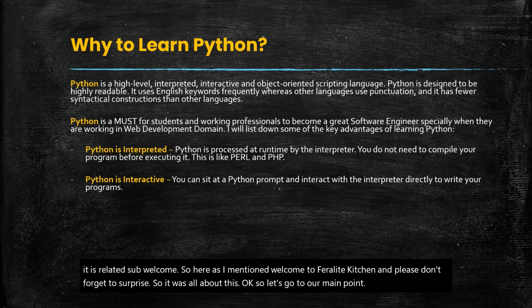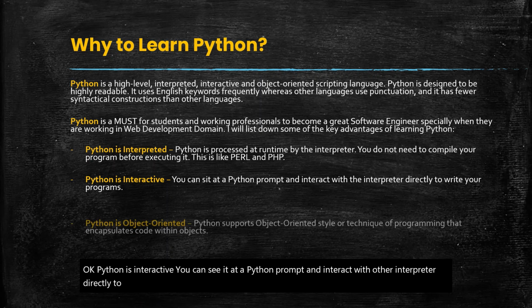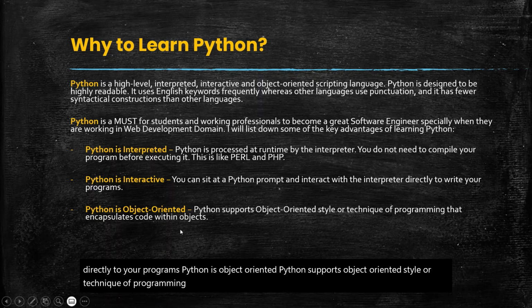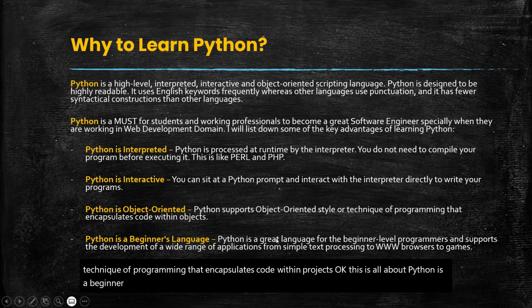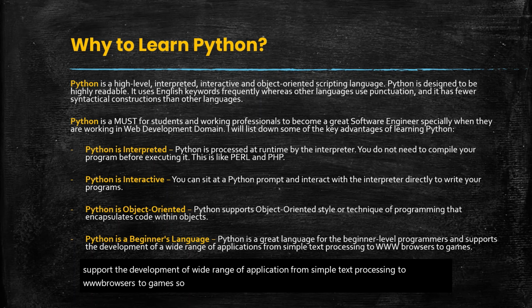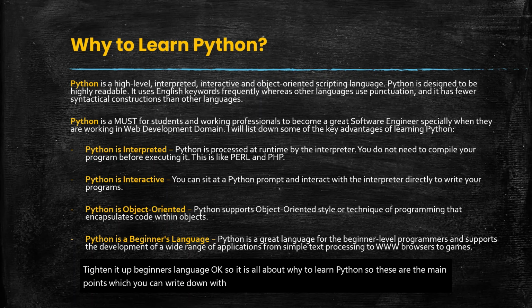Python is interactive. You can sit at a Python prompt and interact with the interpreter directly to write your programs. Python is object oriented. Python supports the object oriented style or technique of programming that encapsulates code within objects. Python is a beginner's language. Python is a great language for beginner level programmers and supports the development of a wide range of applications from simple text processing to WWW browsers to games. So it is all about why to learn Python. These are the main points which you can write down for yourself.